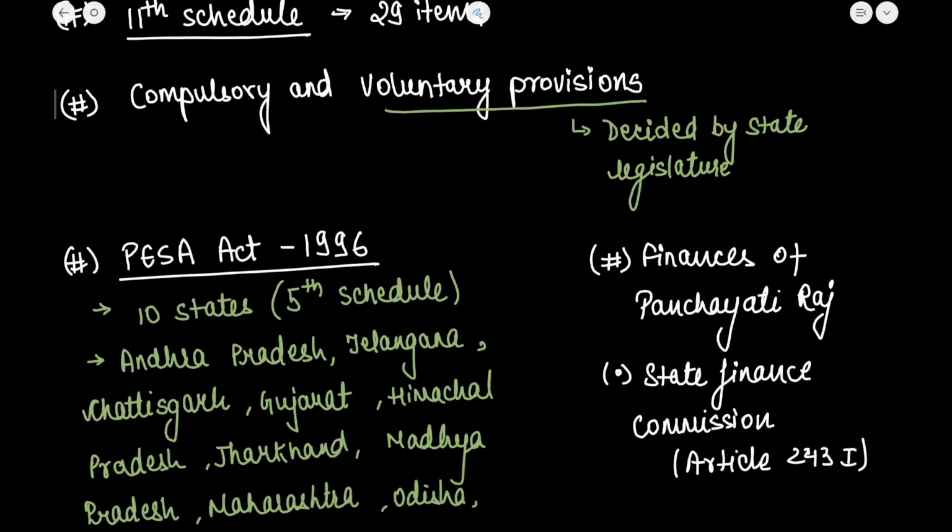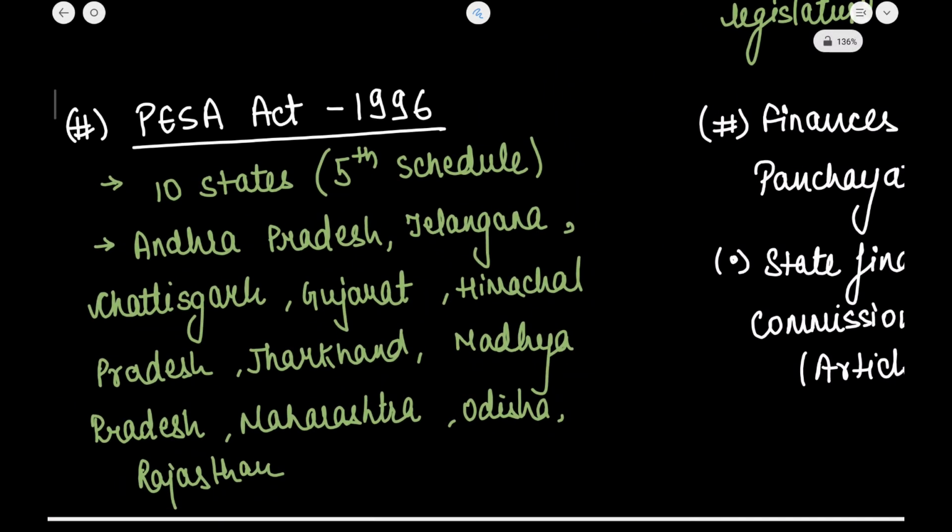Okay, now let us see the PESA Act. What is the PESA Act? The PESA Act is the Panchayat Extension to Scheduled Areas Act of 1996. It gave extension to the Panchayati Raj provisions, as we have seen in the special provisions given to the states. There we have seen that there is a set of tribal culture having a different cultural identity than the rest of India.